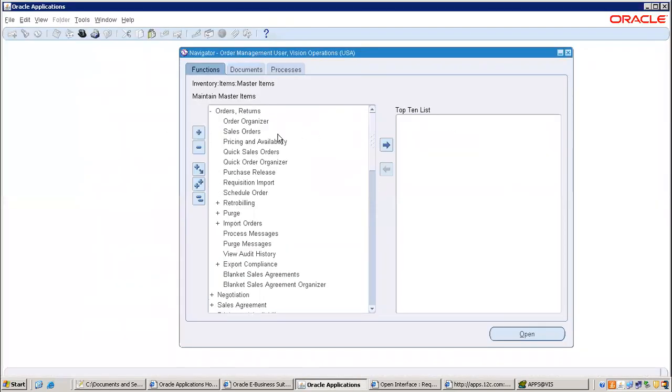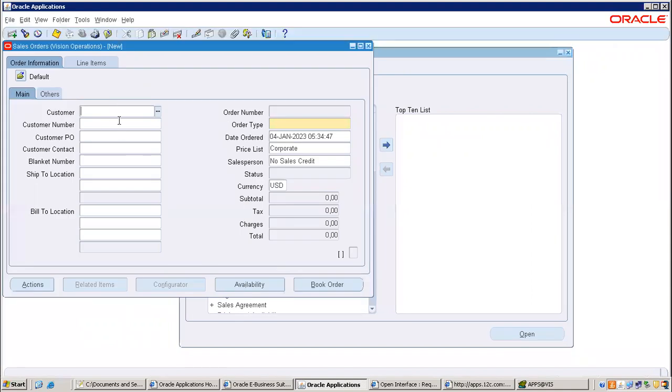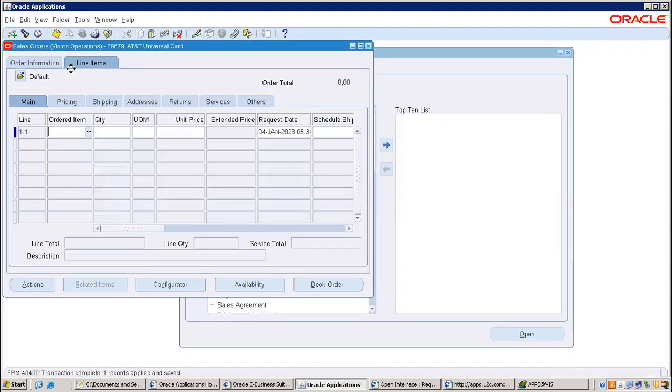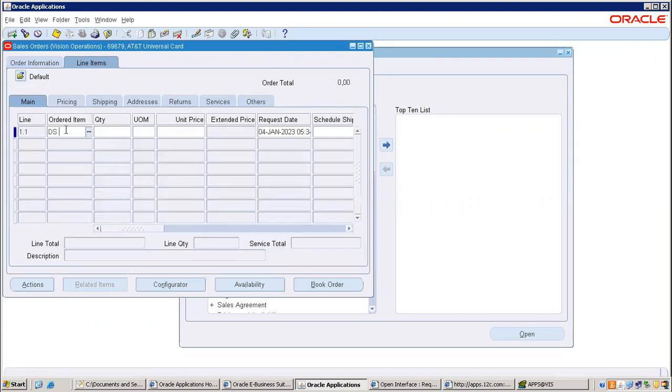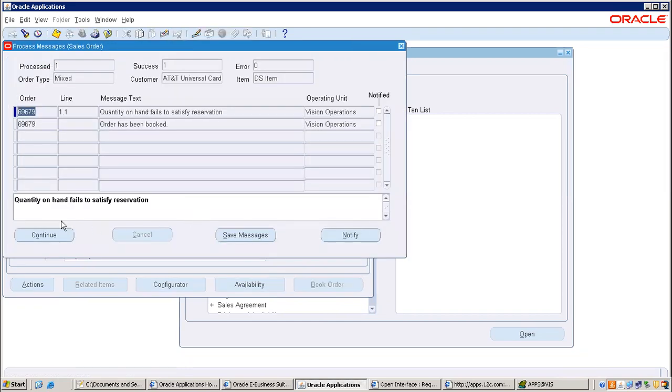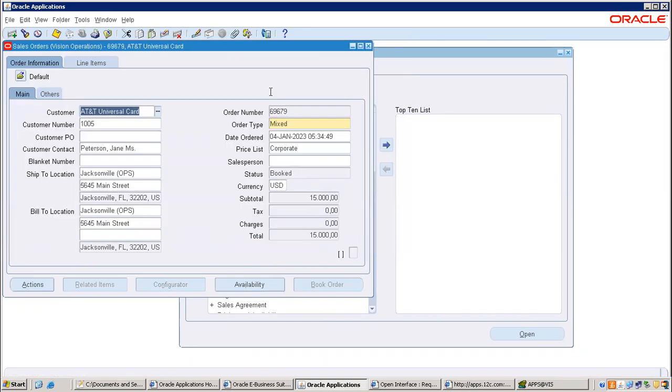Go to order entry. If you go to the line item also, it will generate automatically. I hope you know that. Save. Book order. On hand, that's okay. Continue.